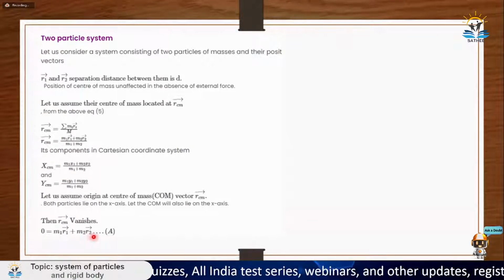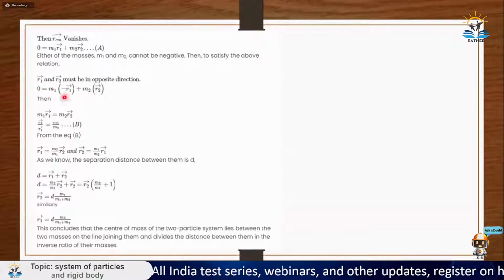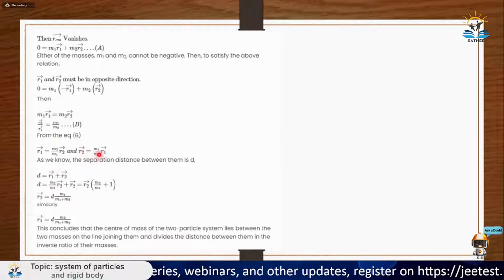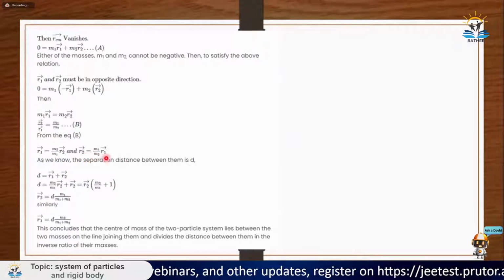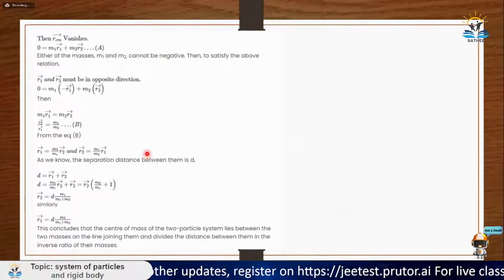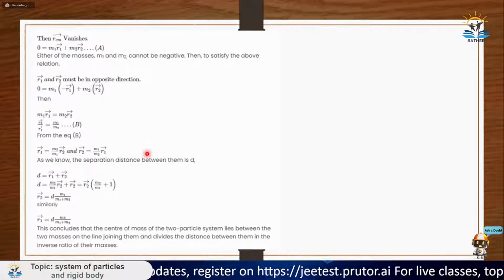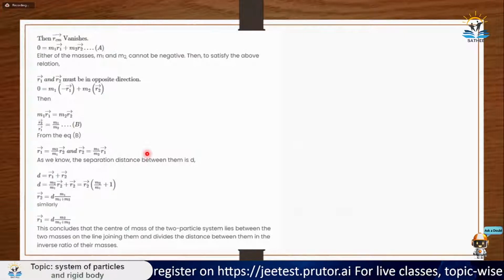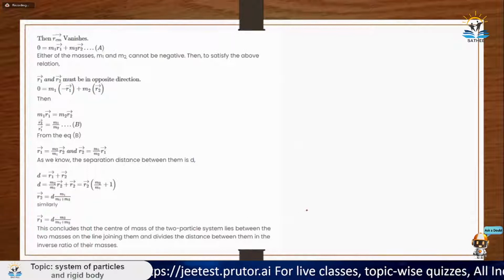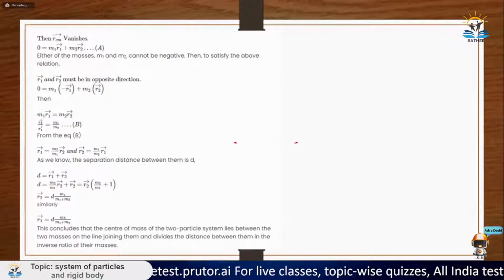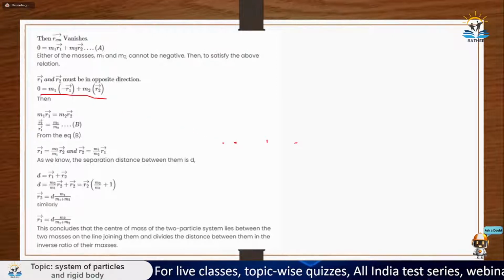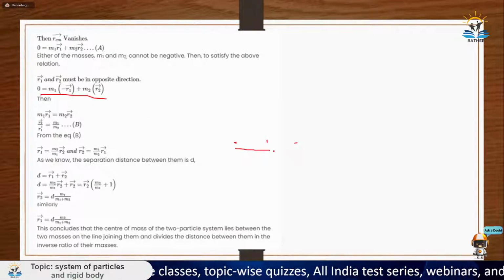So I did that, and what I found is m1 r1 is equal to m2 r2, the main relation, which is known as m2 r2 is equal to m1 r1. This relation holds only when you are taking distances with respect to the center of mass. Let's say there is a two particle system, one particle is here, another particle is here, and somewhere here is the center of mass. What this formula basically says is m1 r1 is equal to m2 r2.